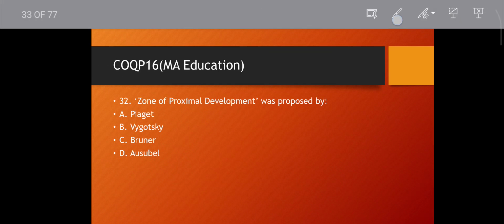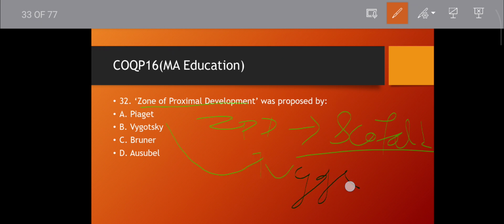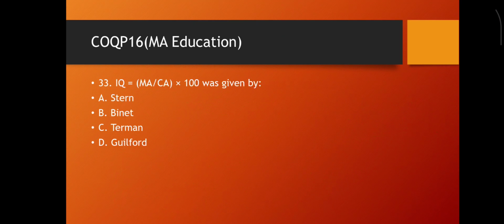Question number 32. Zone of proximal development, ZPD, is also related to scaffolding. That is related to Vygotsky. Then Ausubel is related to meaningful learning theory and the advanced organizer. Then move to the next question.